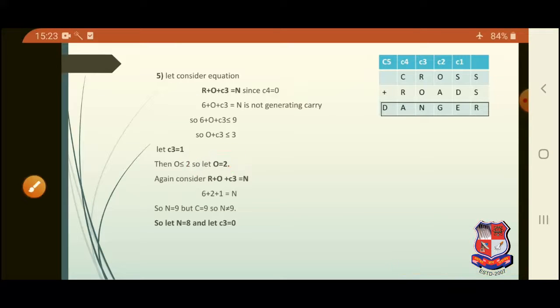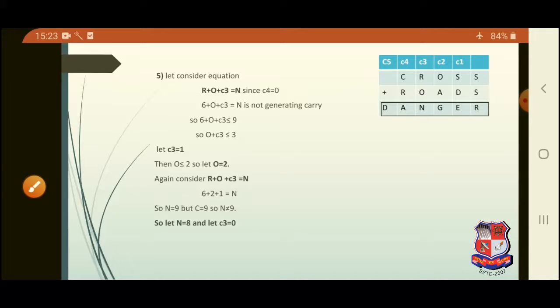Again substituting in the equation R plus O plus C3 is equal to N, we get the value of N as 9. But 9 is already taken. So the next value which N can take is 8.